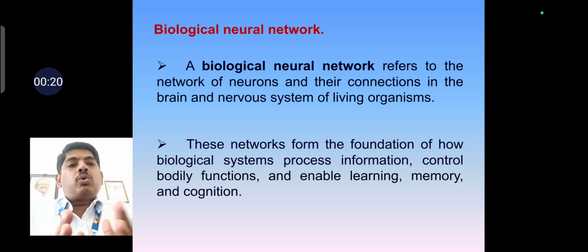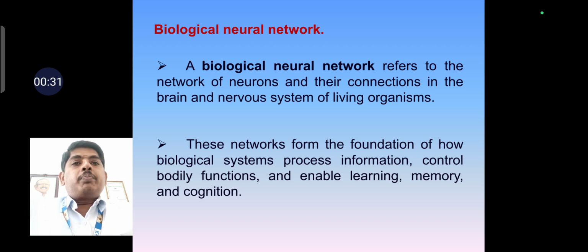From the human brain, the activation of the human brain, the activity of the human brain, based on that, this artificial neural network is developed. So biological neural network is nothing but the network of neurons and their connections in the brain and nerve systems of living organisms. That is called the biological neural network. This network forms the foundation of how biological systems process information, control bodily functions, and enable learning, memory, and cognition.